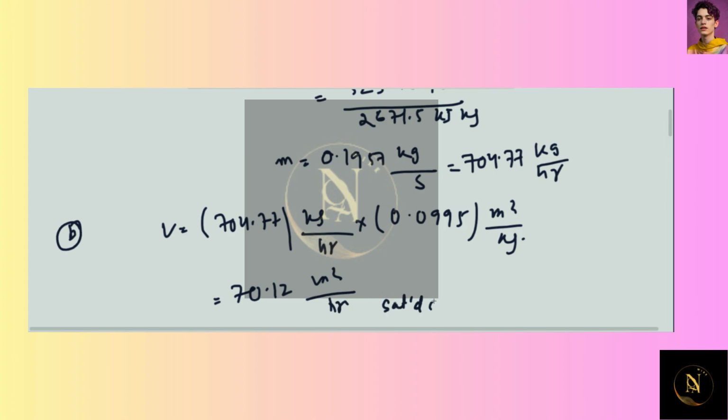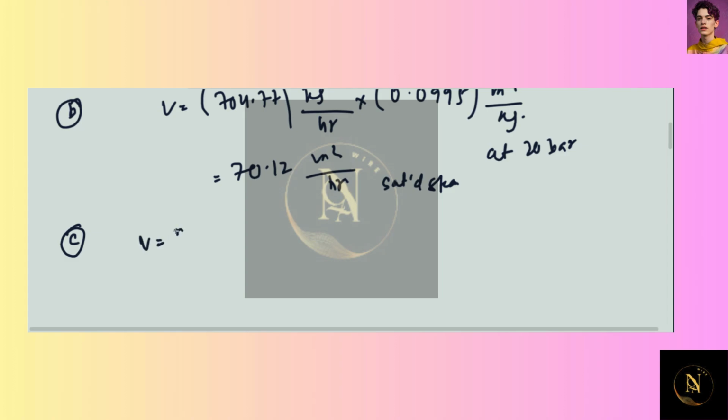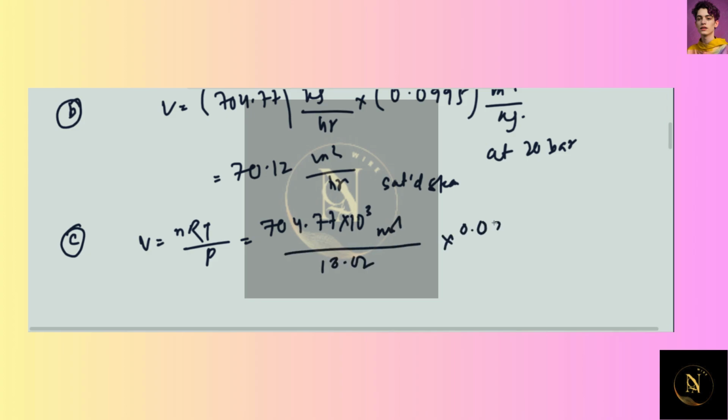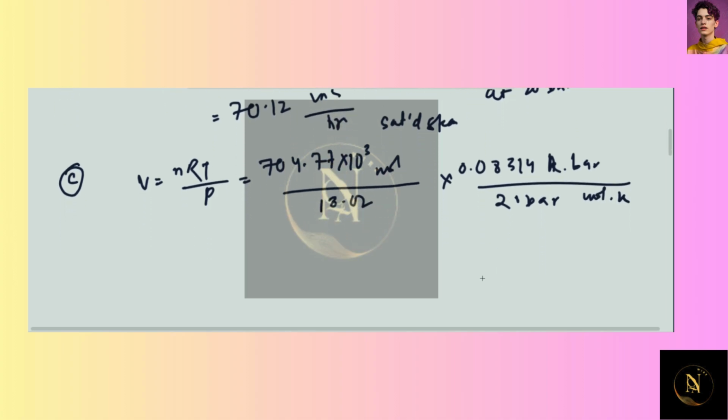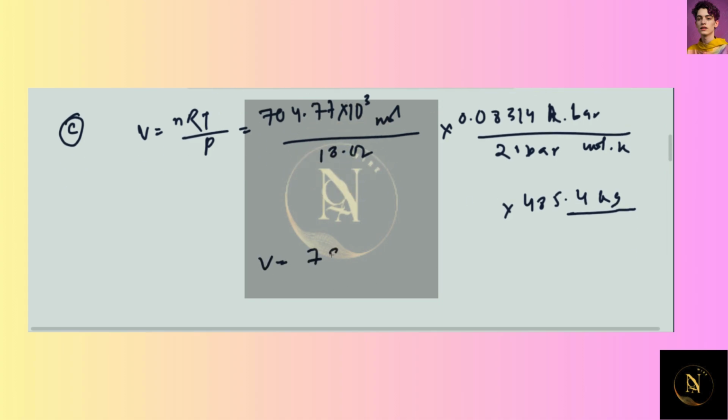For superheated steam at 20 bar, V is equal to nRT by P, which is 704.77 into 10 cube mole by 18.02 into 0.08314 bar L by mole K into 485.4 kg, divided by 20 bar, which is V equal to 78.91 meter cube per hour.